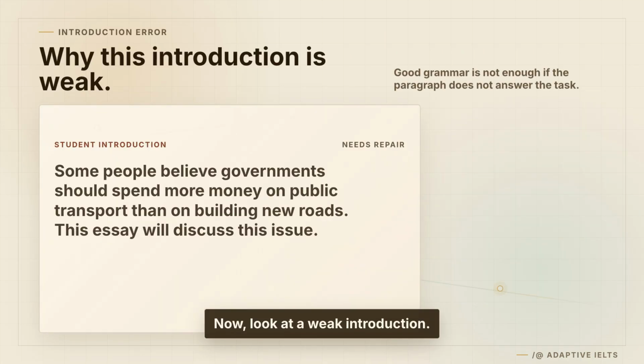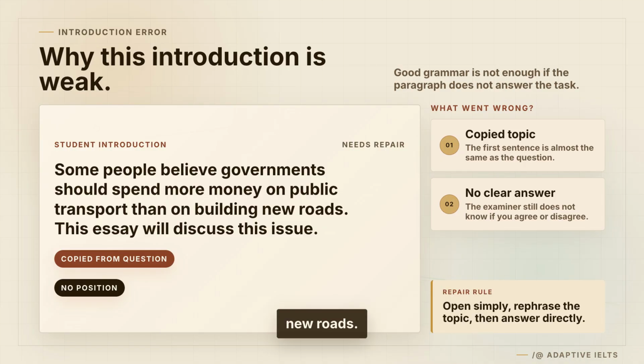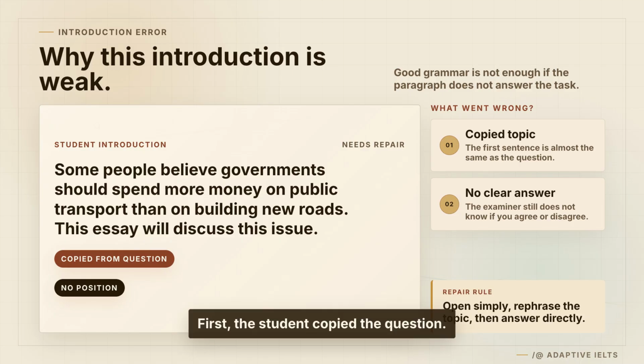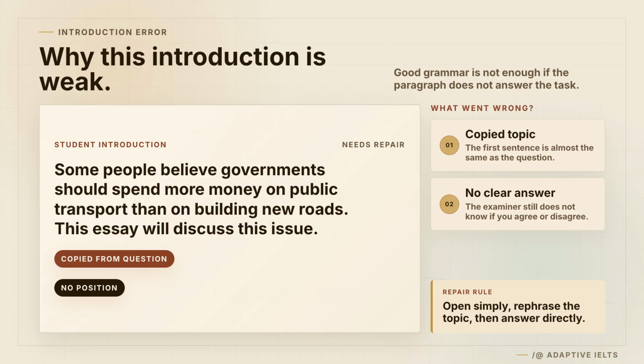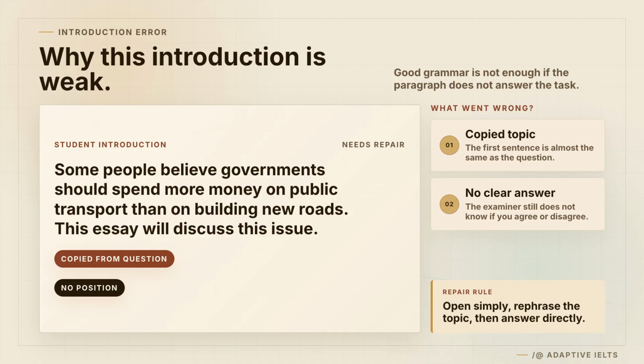Now, look at a weak introduction. Some people believe governments should spend more money on public transport than on building new roads. This essay will discuss this issue. Maybe the grammar is okay, but the paragraph is still weak. Why? First, the student copied the question. That does not show control. Second, the student did not answer the question. The examiner still does not know, do you agree or do you disagree? So before we write a good introduction, we need a simple opening, a rephrased topic, and a clear position.